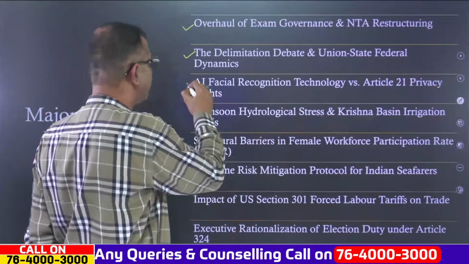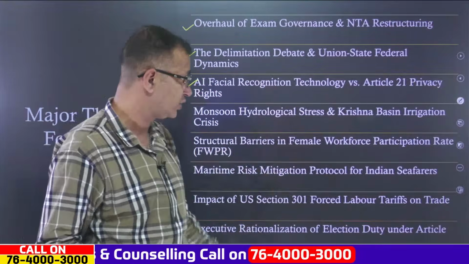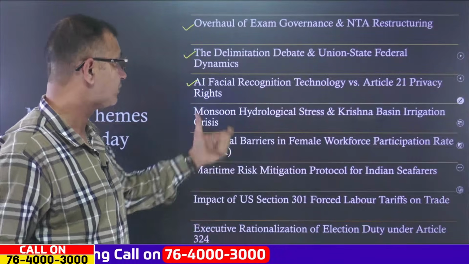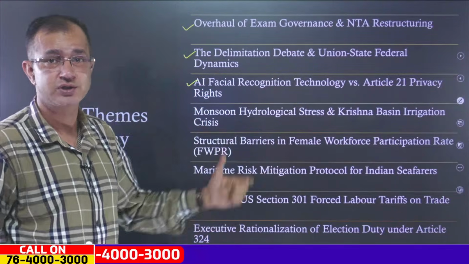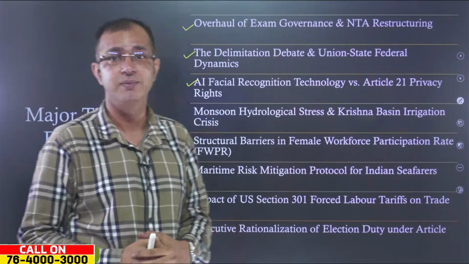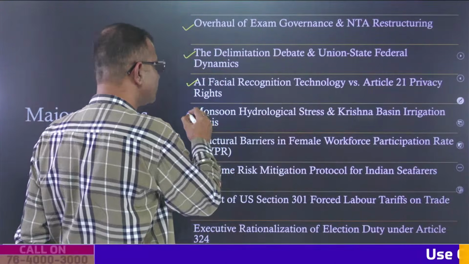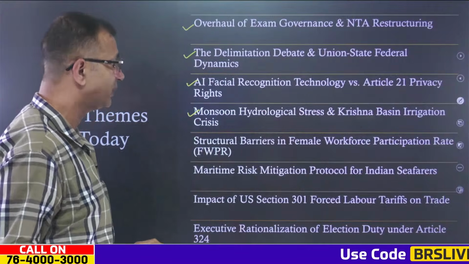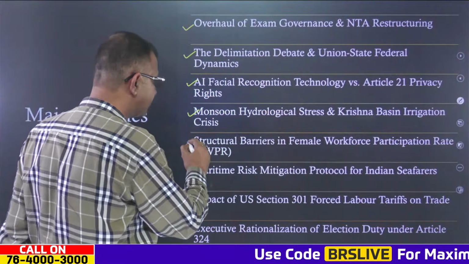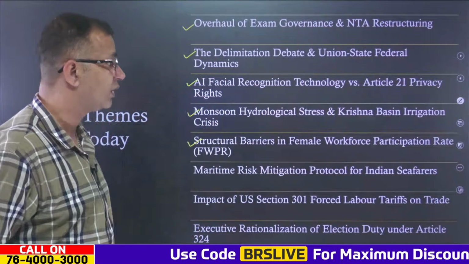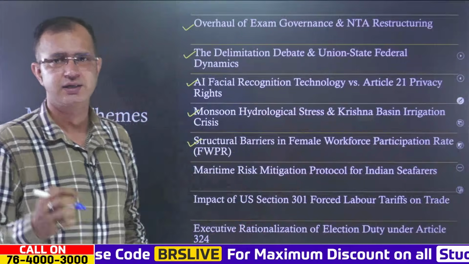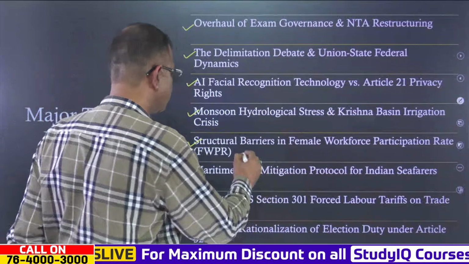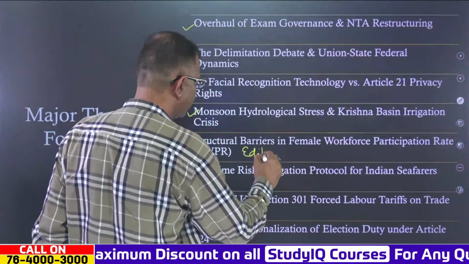Then we'll be talking about AI facial recognition technology as compared to Article 21 privacy rights, because this relates to the Puttaswamy judgment. Then we'll be talking about the monsoon hydrological stress and the Krishna Basin irrigation crisis as well. Then the structural barriers in the female workforce participation rate. There is a complete editorial. So this is the editorial that we'll be discussing.